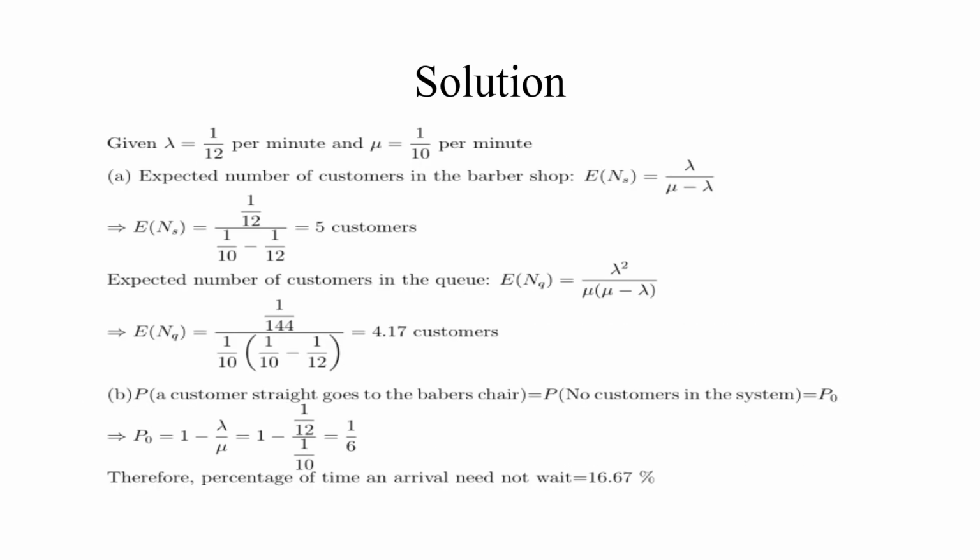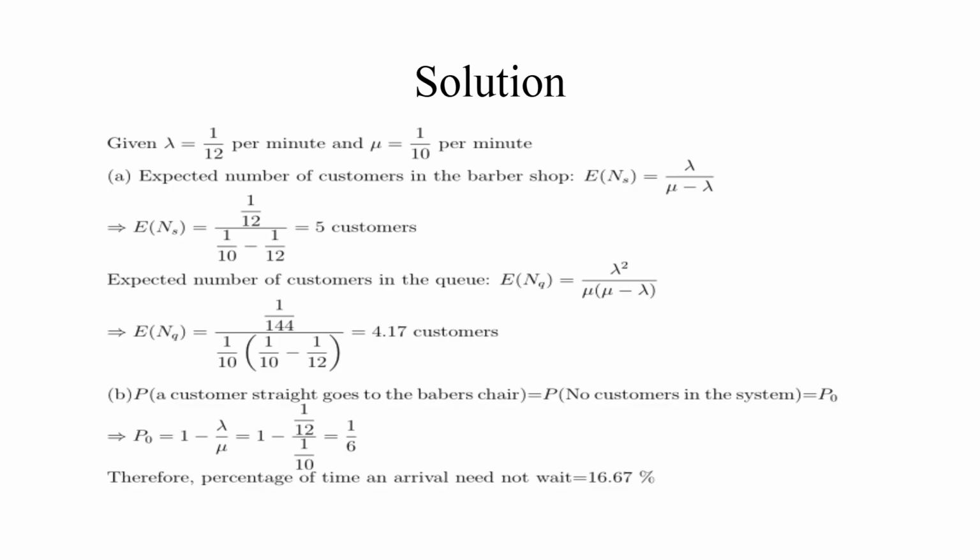Solution. Given lambda is equal to 1 by 12 per minute and mu is equal to 1 by 10 per minute. A. Expected number of customers in the barber shop, E of ns is equal to lambda by mu minus lambda. This implies E of ns is equal to 1 by 12 divided by 1 by 10 minus 1 by 12, which is equal to 5 customers.